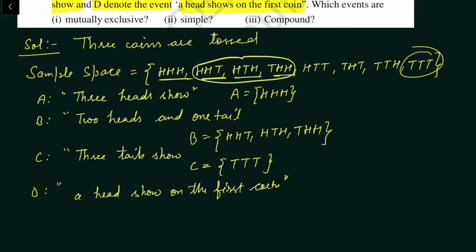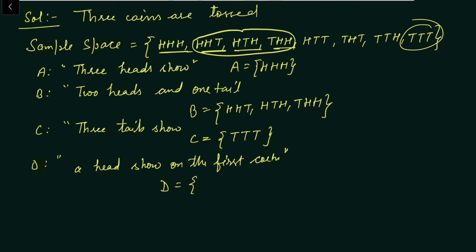So favorable outcomes of event D will be, seeing in the sample space, there must be head on the first coin. Then this one, HHH, HHT, this one HTH and HTT. So there are a total of 4 outcomes in which the first coin shows head.